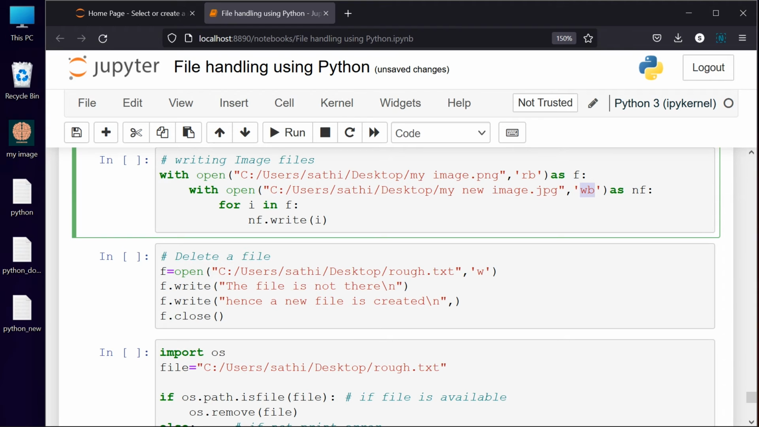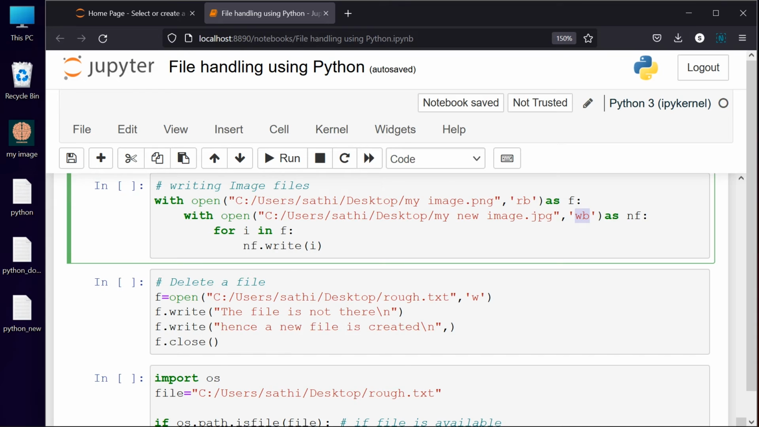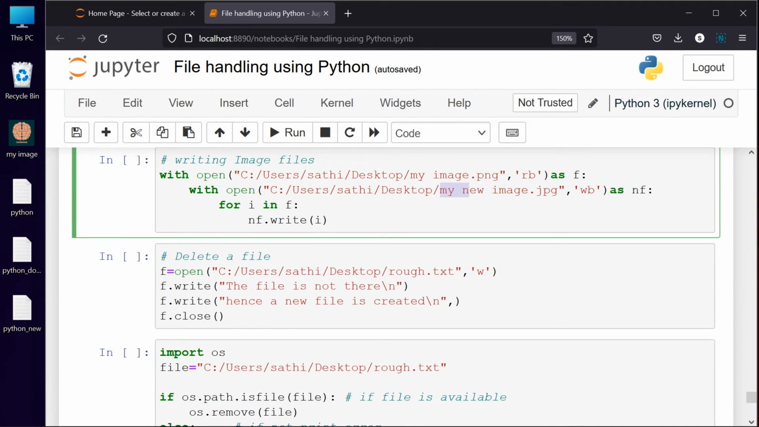So I hope you have caught the point now. Here I have used f, and here I have used nf, so I have two parameters, f and nf. If I am using read binary, it is just going to read it, and if the file is not there, it is going to create an error. If it is a write statement, what is it going to do? It is going to create a file with the name my new image.